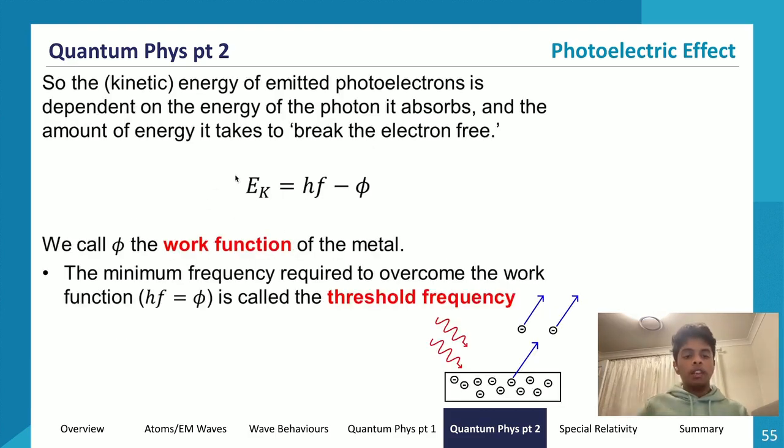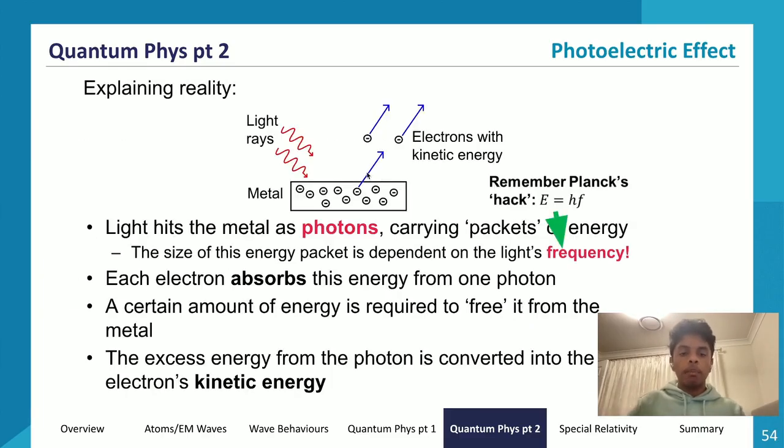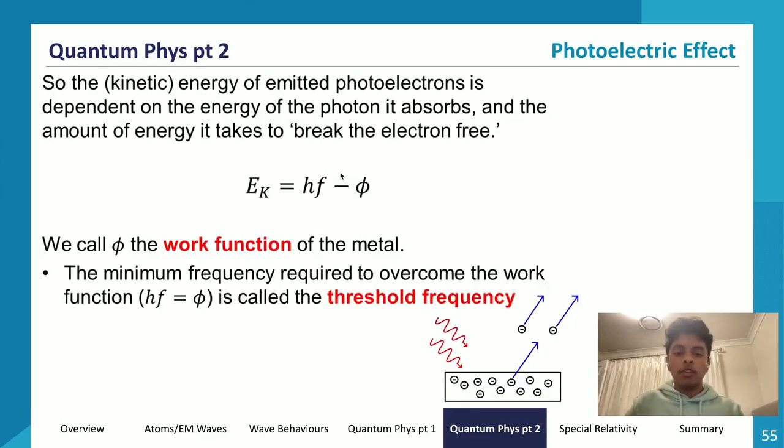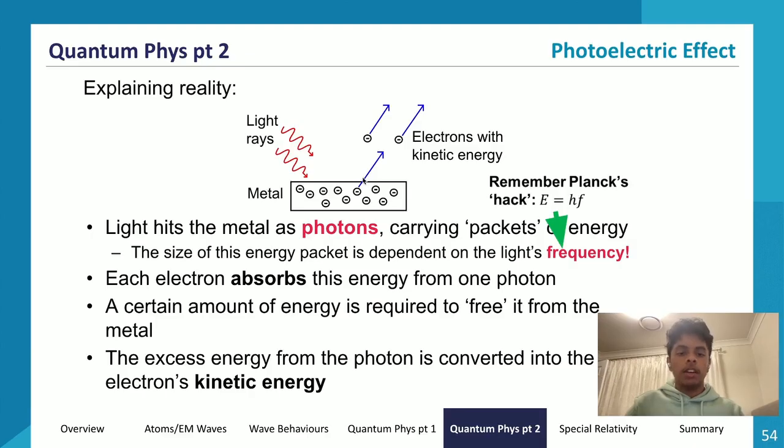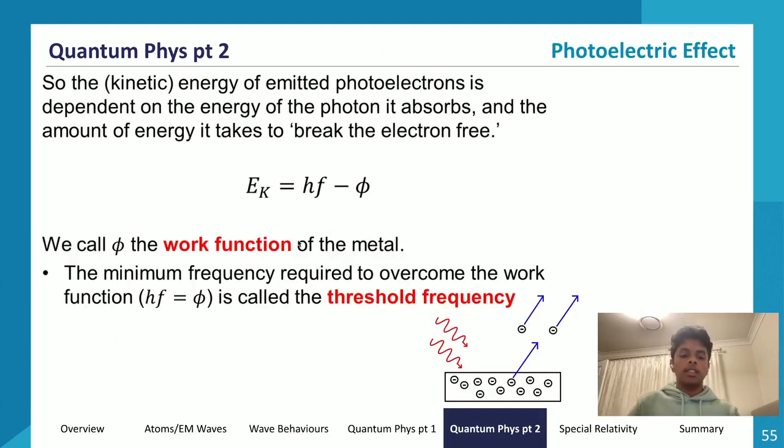So what happens if the supplied energy is equal to the work function? Well, we give the electron enough energy to leave the metal, but it's going to leave the metal with a velocity of zero, right? Because after it leaves the metal, the kinetic energy will be zero. So the electron just hangs around at the edge of the metal. It doesn't leave the metal with a velocity because our excess energy is equal to zero.